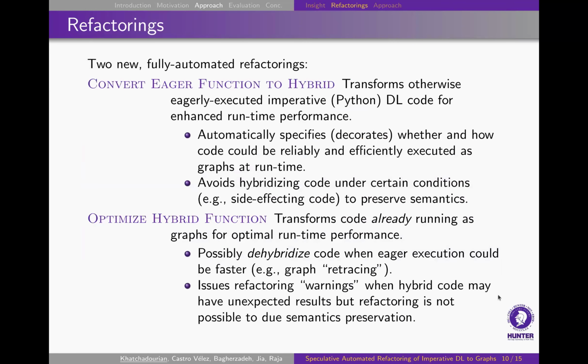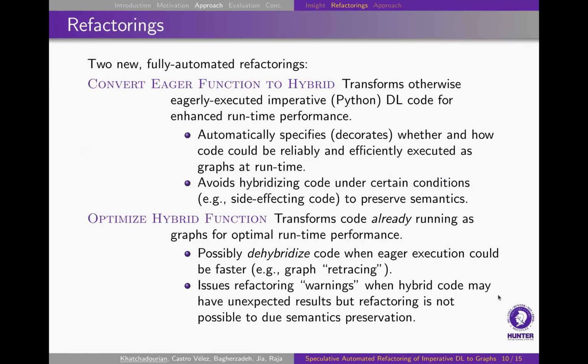So we introduced two new fully automated refactorings, one called convert eager function to hybrid. This one is going to transform your otherwise eagerly executed imperative deep learning code, this one works in Python, for enhanced runtime performance. This will automatically decorate appropriate functions to execute as graphs at runtime, and it will try to avoid hybridizing code under certain conditions, for example, side effects in code, in order to preserve semantics.